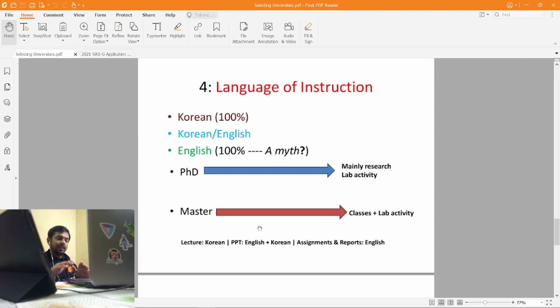But yes, you will have to expect to do classes in Korean. And the thing is that the Korean they teach in the language year, the first year as a language student, is like a general communicative course. You'll have to study further for academic level Korean, so that's not an easy job. So make sure you look at the language of instruction before selecting a university.